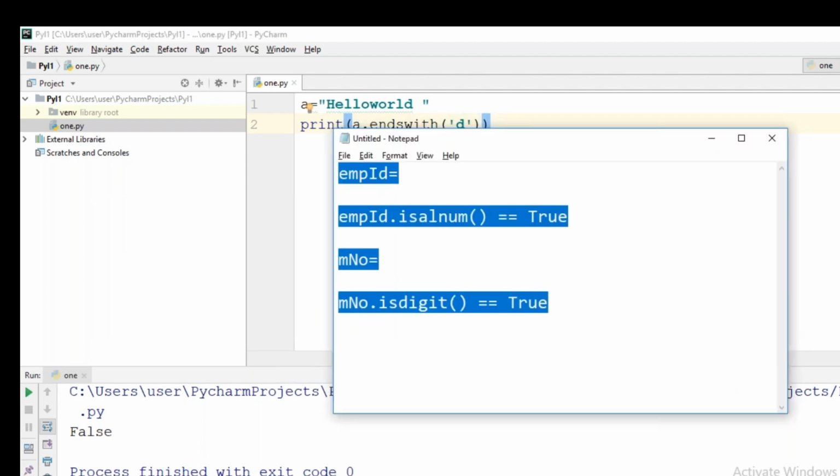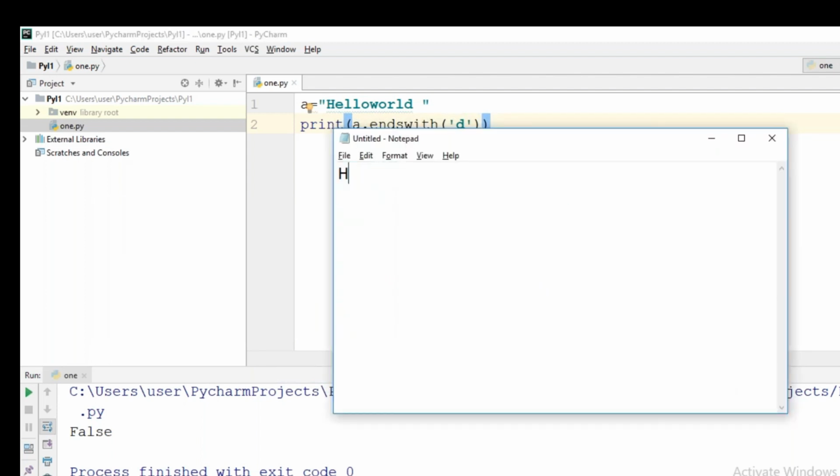And let us say I am having some list of names: Hina, Roja, Rani, and Vamsi. Like this, I am having some list of names. I want to get the employees whose name is starting with R. Then what I will do?